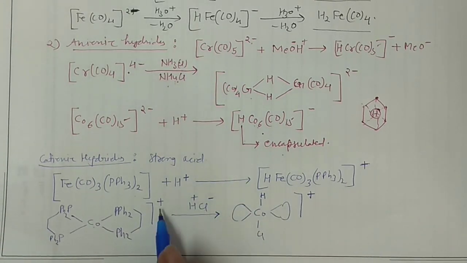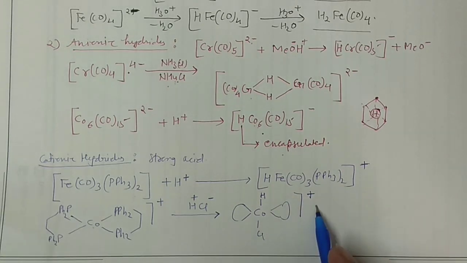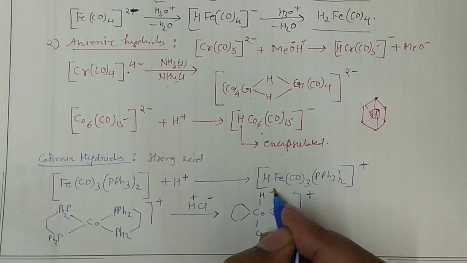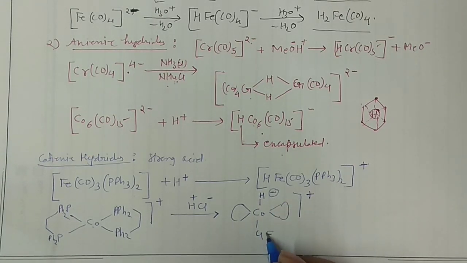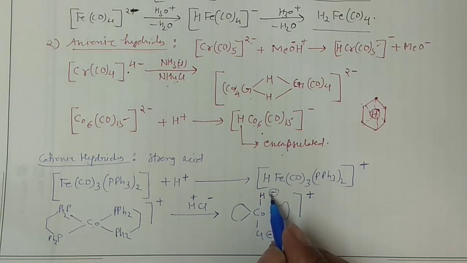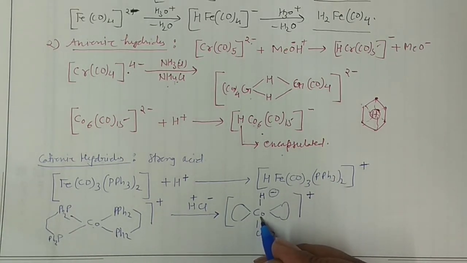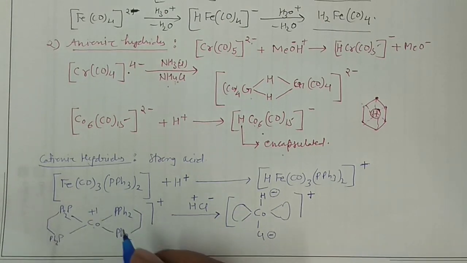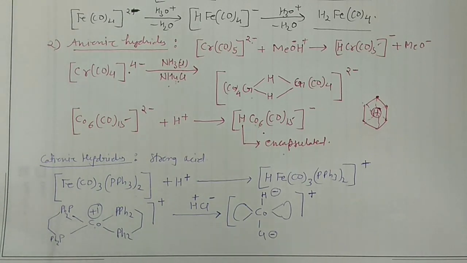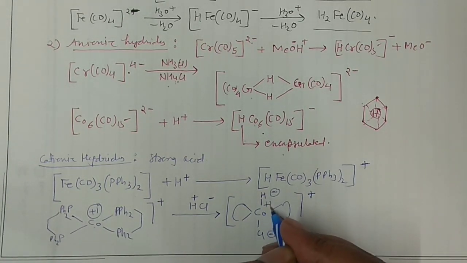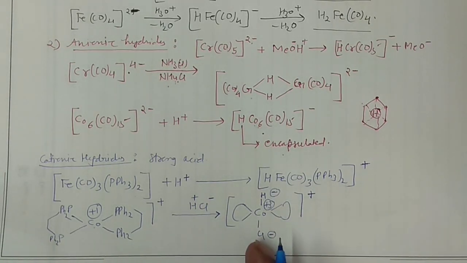Okay, so if you add the one negative to it, so it will get neutralized, and if you add H positive to it, so it will get the positive charge. So in that case you can see the +1 is there, this hydride is -1, and this chloride is also -1, right? And when they go actually outside, so cobalt is in +3 oxidation state here. So here it was in +1 oxidation state because positive is there, and here you can see it is in +3 oxidation state. So oxidation is taking place due to this protonation.